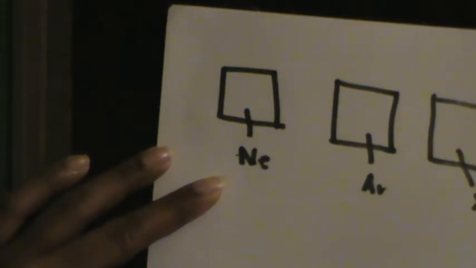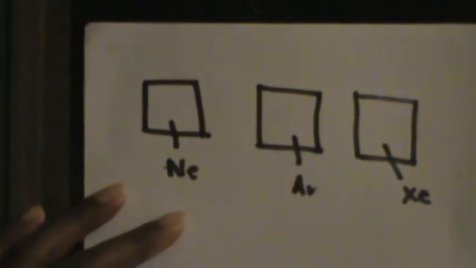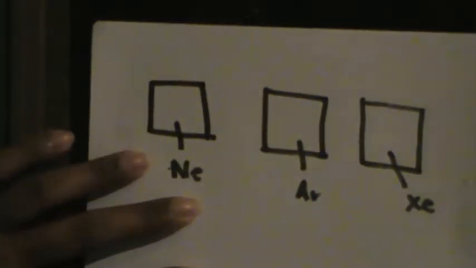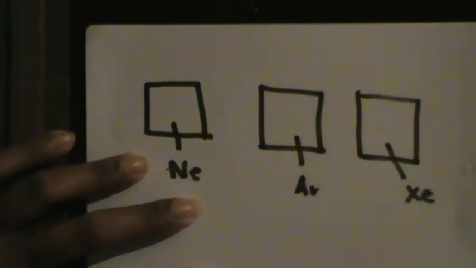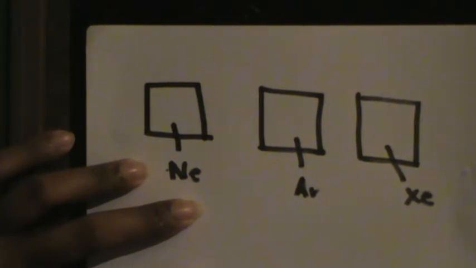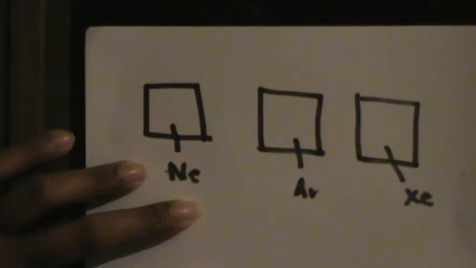I can take any gas, hydrogen, helium or any other, but I'm taking neon, argon and xenon for a reason. According to Dalton's law of partial pressures, the two or more gases that I'm using for this equation shouldn't be reacting with each other.